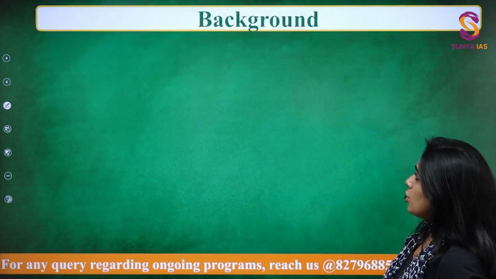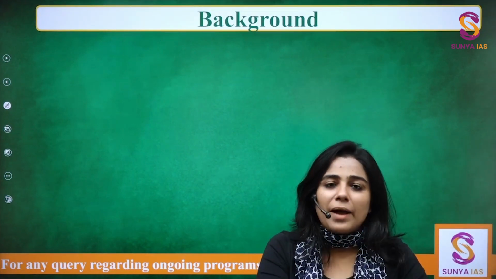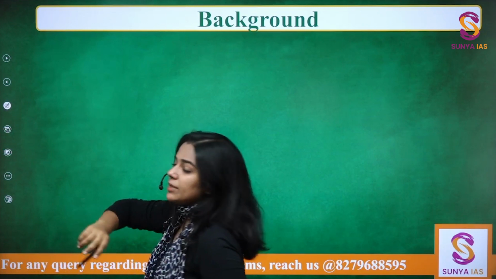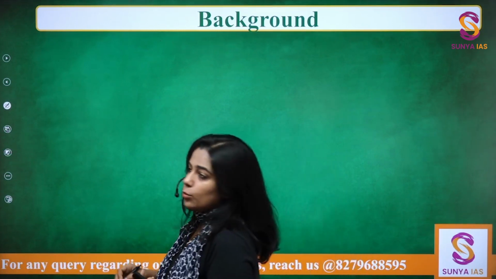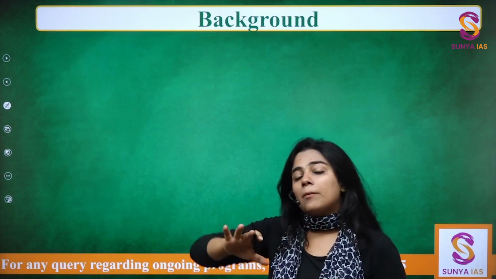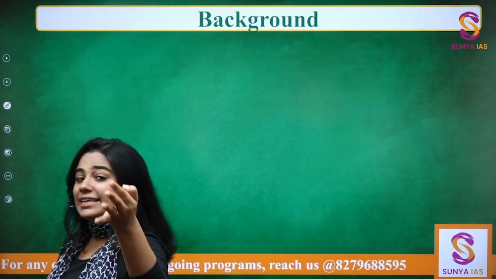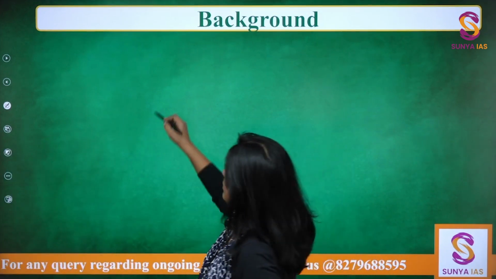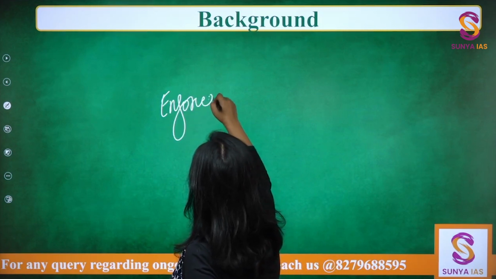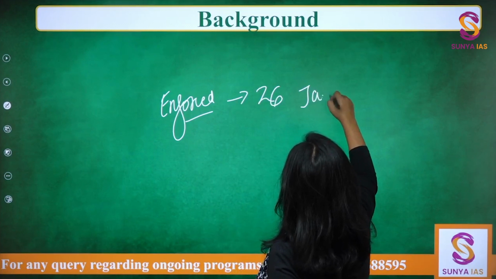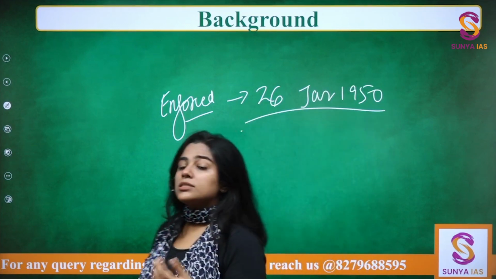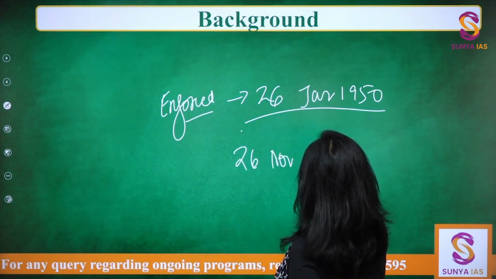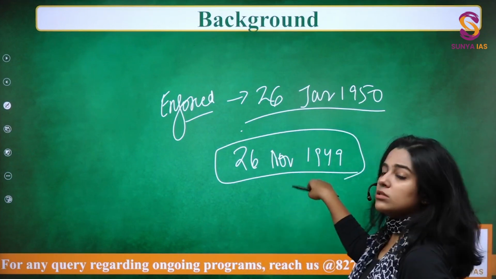Okay, so overall, if we talk about the background, since our independence, and since the time we became a republic, when did we become a republic? We became a republic when we adopted, enacted, and gave to ourselves our constitution. However, Republic Day is when we enforced the constitution, right? That is 26 Jan 1950. However, our constitution was ready on 26 November 1949, right? Which becomes the Constitution Day.